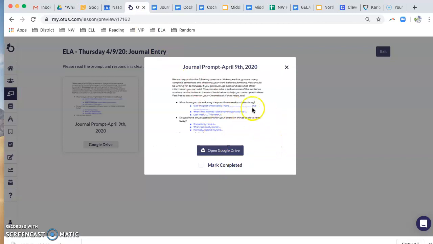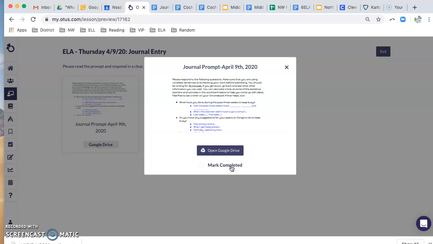When you finish that assignment, you'll click on Mark Completed. This is a key button right here. This is the hot button. When you're done writing, make sure you click this button, because otherwise when the teachers are looking at the assignments on Otis, it will show that you have 0 out of 1, for example, steps complete for today. We want to make sure you're completing everything and you're getting the credit for what you do during this e-learning time.